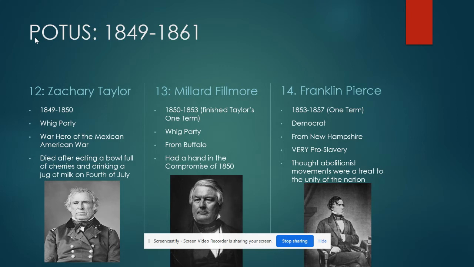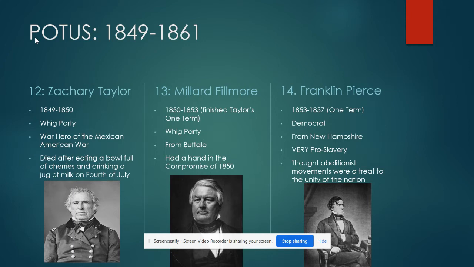He thought the abolitionist movements were a threat to the unity of the nation. That was going to tear the nation apart, which they technically do, but you can argue that the actual thing that tore the nation apart was slavery. If you didn't have slavery, you wouldn't have these abolitionist movements. So he was pro-slavery, and he only serves one term because he's all about popular sovereignty and states' rights.